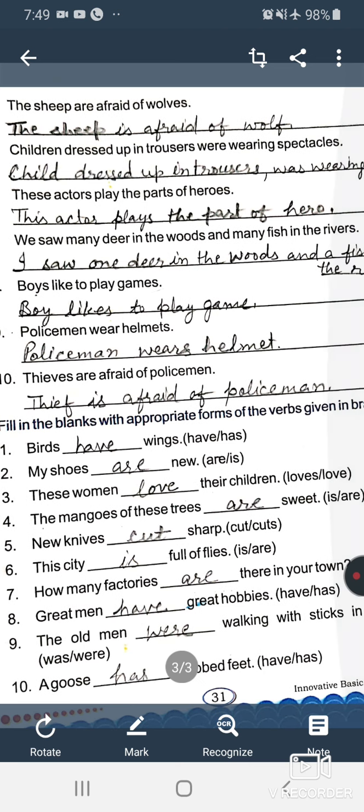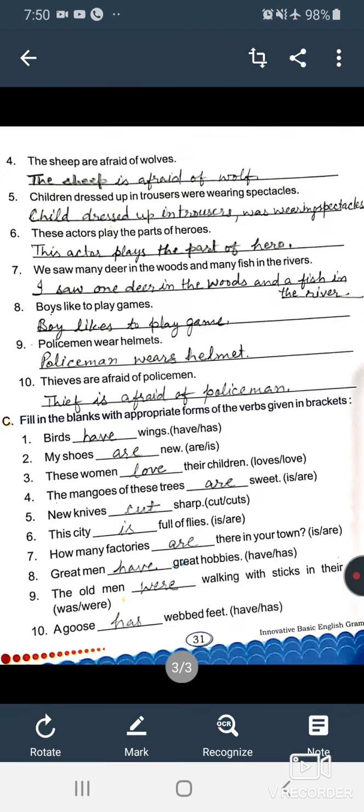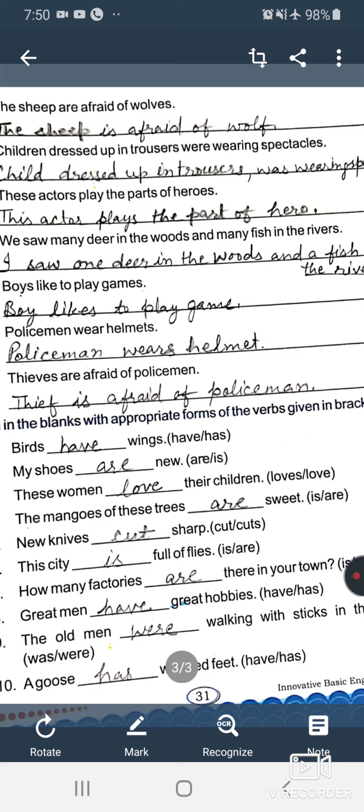Next, seventh sentence. We saw many deer in the woods and many fish in the rivers. We will change the word we into I. Deer will remain the same.